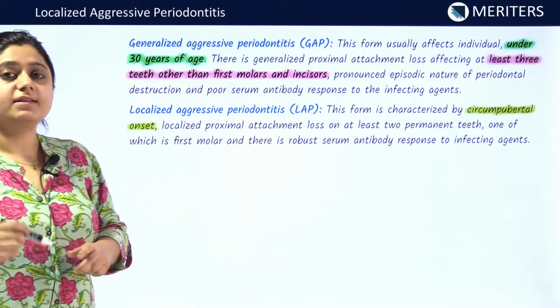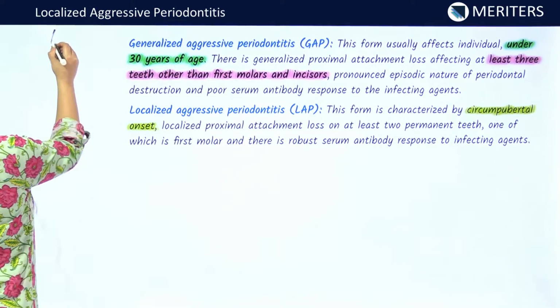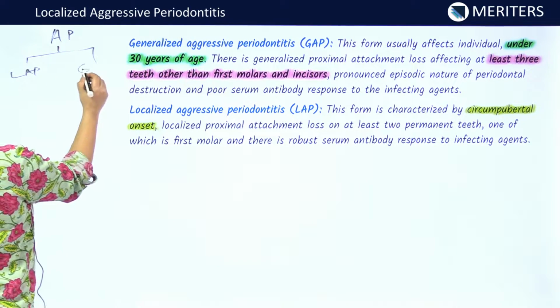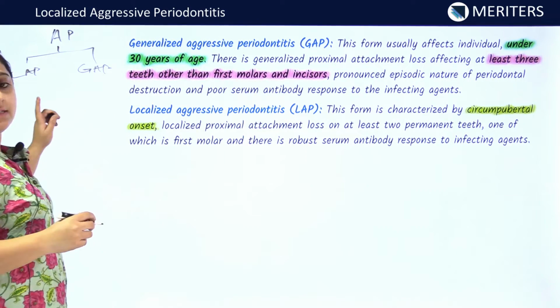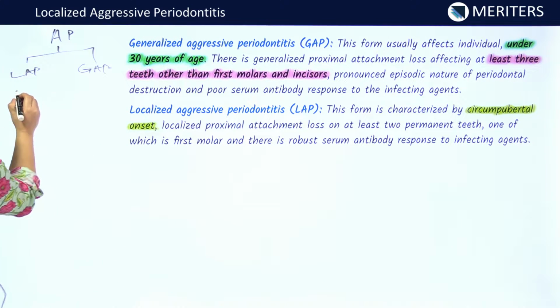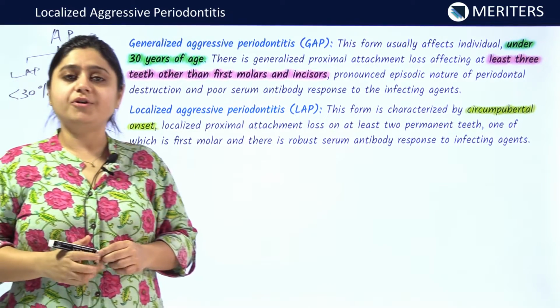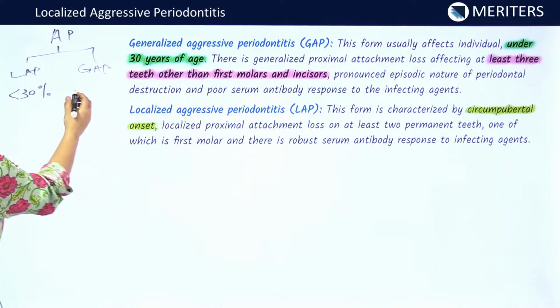Aggressive periodontitis is divided into two forms: localized aggressive periodontitis and generalized aggressive periodontitis. In localized aggressive periodontitis, less than 30% of the teeth are involved. In generalized aggressive periodontitis, more than 30% of the teeth are involved.